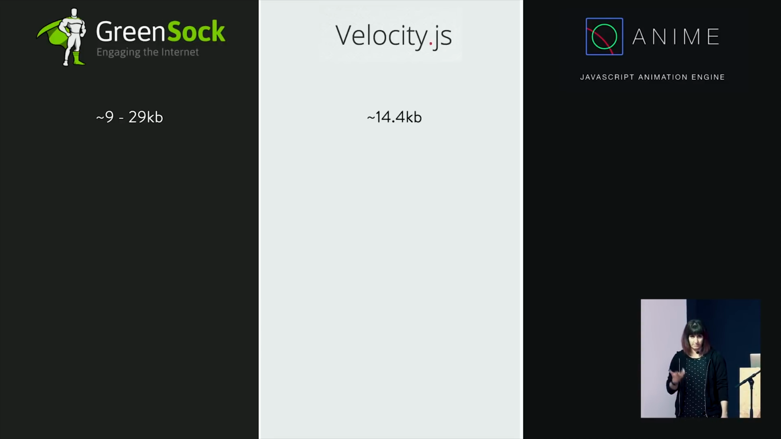Velocity only has one version, well, it mostly just has one version of itself, which is like 14K. And Anime is super, super tiny. There's only one version of Anime and it's like 4.7 kilobytes. And you're like, all right, that's already a big difference, right? It's already quite a variety of things.